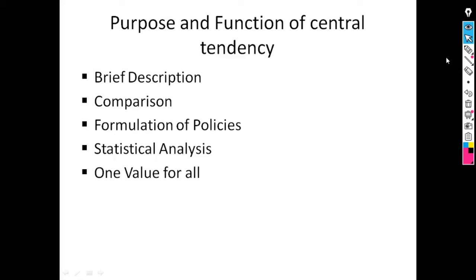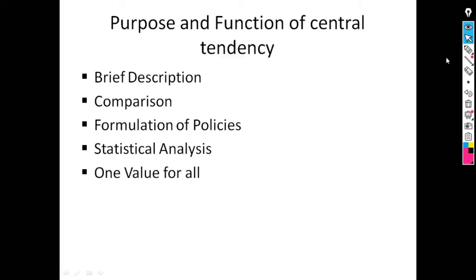Next purpose is comparison. If we compute average or central tendency, then we can compare one data with another. For example, suppose we have to compare the national income of India with the national income of USA. The comparison is possible only when we compute averages of national income of both the countries. So we can say that on an average the per capita income of India is X and USA is Y. By comparing these averages, we can conclude who is a developed country and who is a developing country.